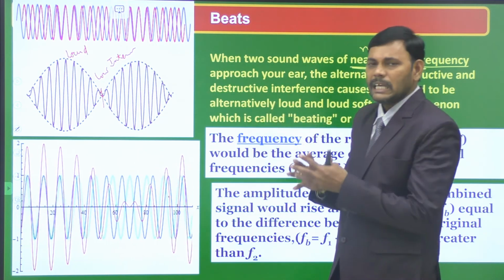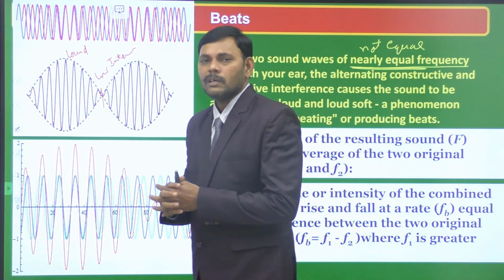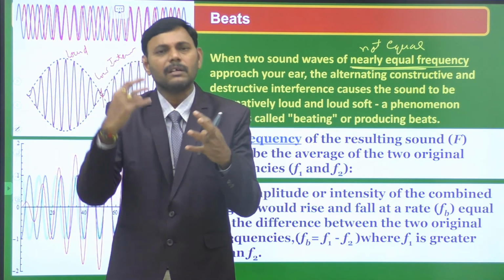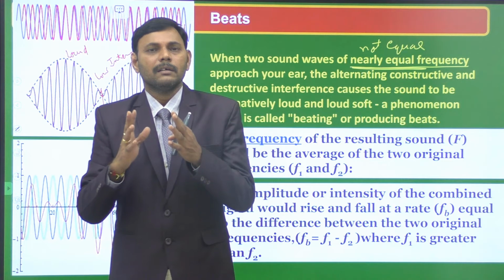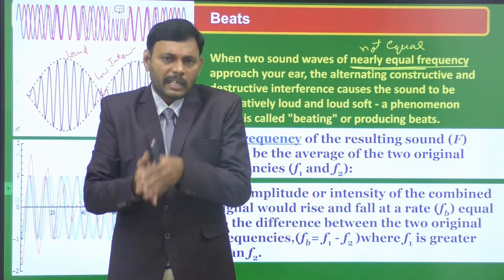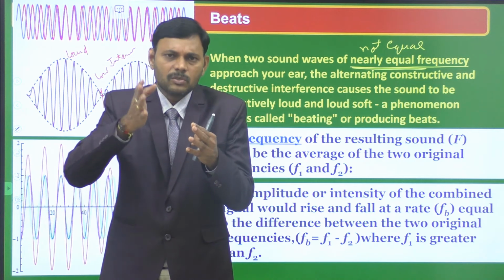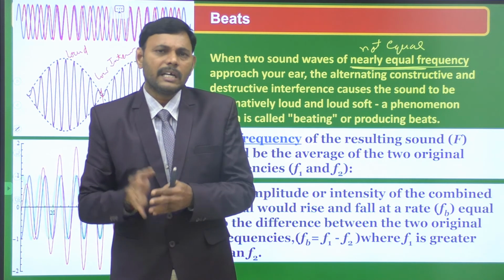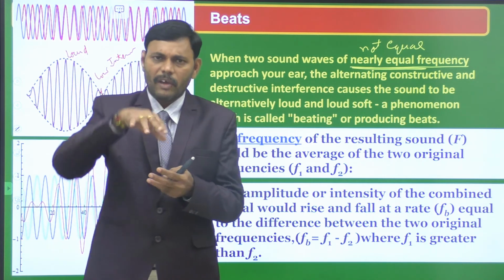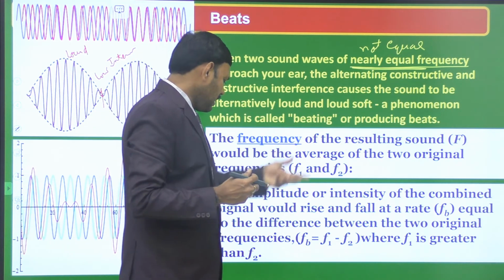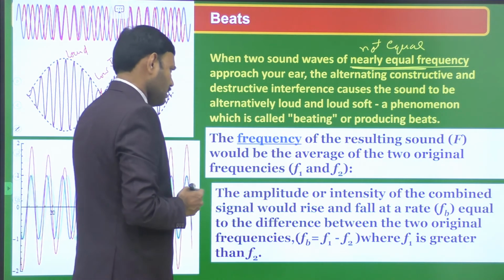So when two nearly equal frequencies of sound traveling in a medium reach our ear, there is a possibility of interfering them at sometimes in phase so that waxing is produced, at sometimes out of phase so that waning is produced. This waxing and waning constitute a beat.